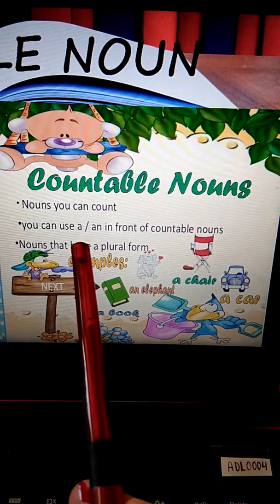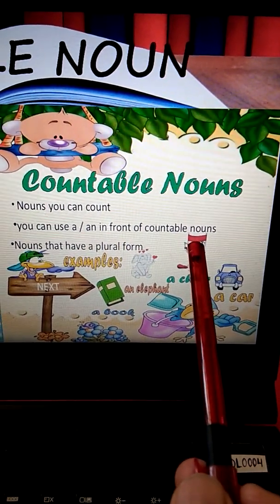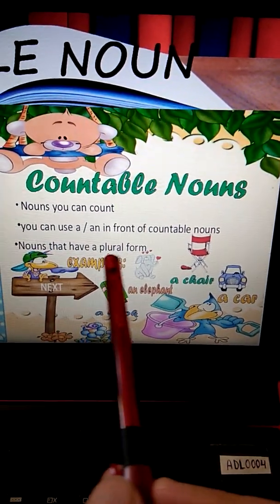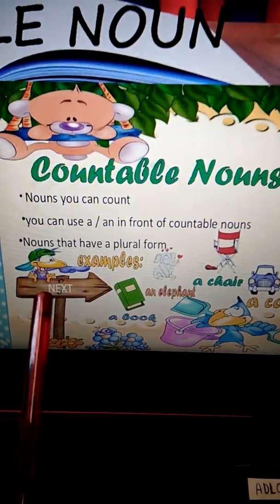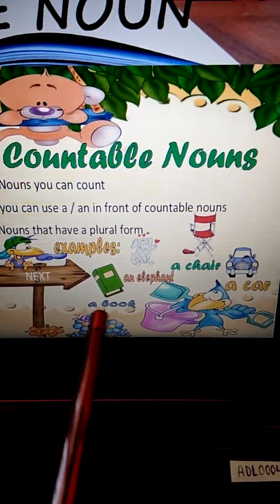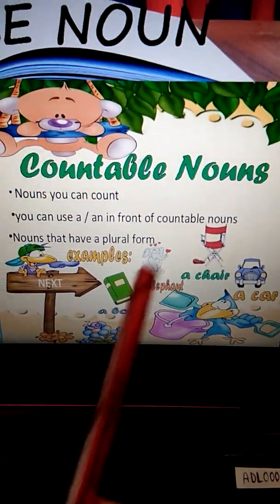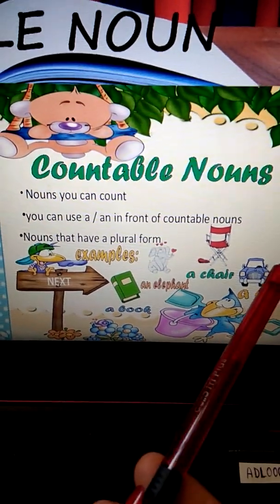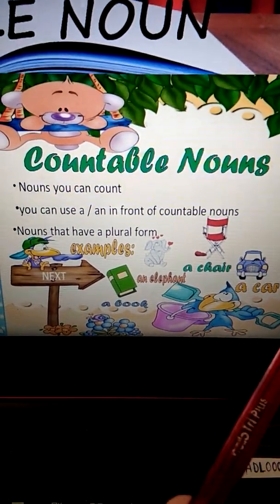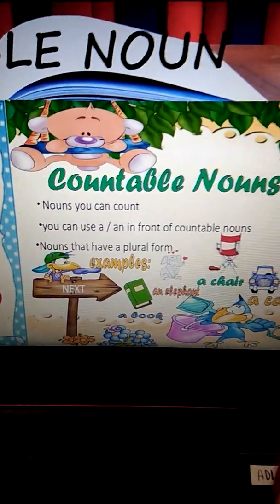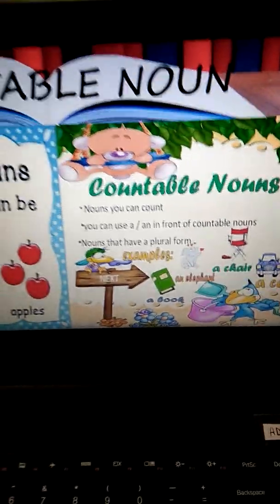You can use a or an in front of the countable nouns, and they are nouns that have a plural form. Always countable nouns will have a plural form. Like examples: a book, books. An elephant, elephants. A chair, chairs. A car, cars. So these are the examples of countable nouns.